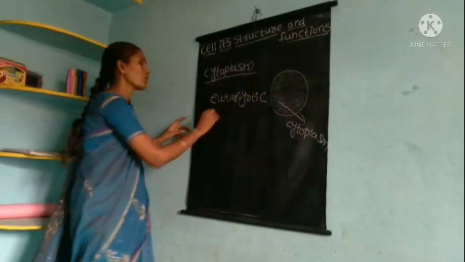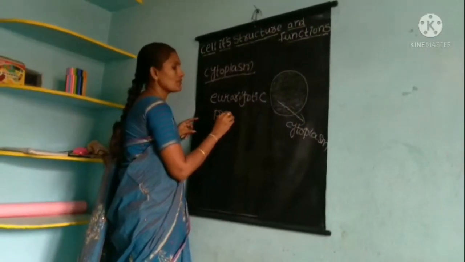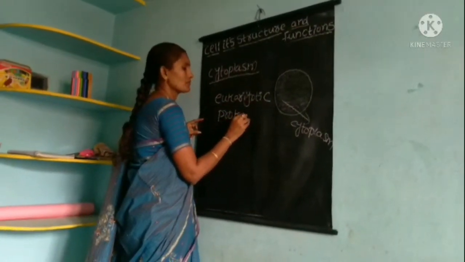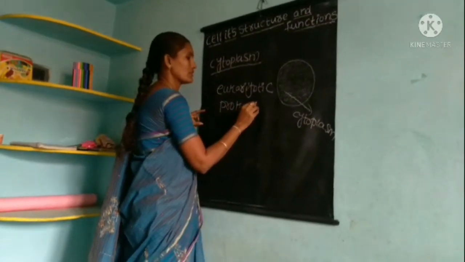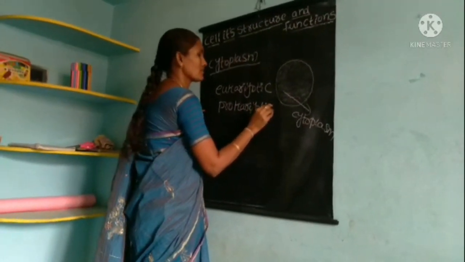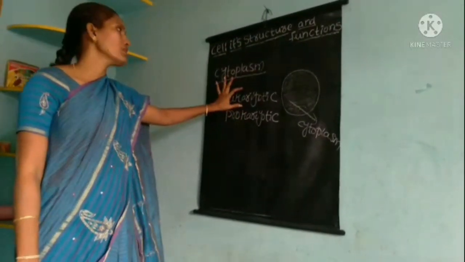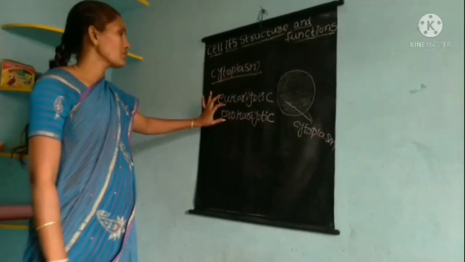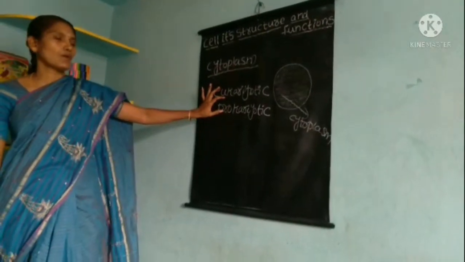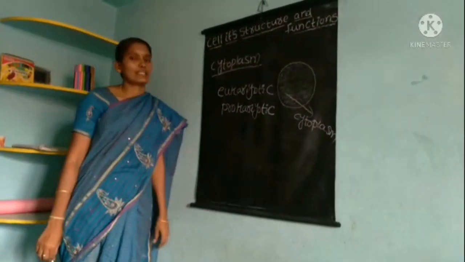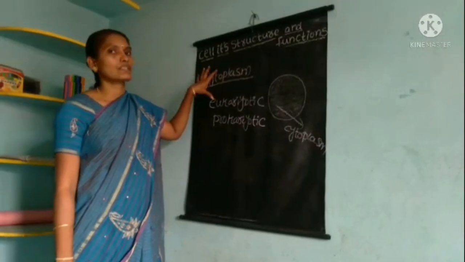Those are called prokaryotic cells. Okay, this is the cytoplasm.